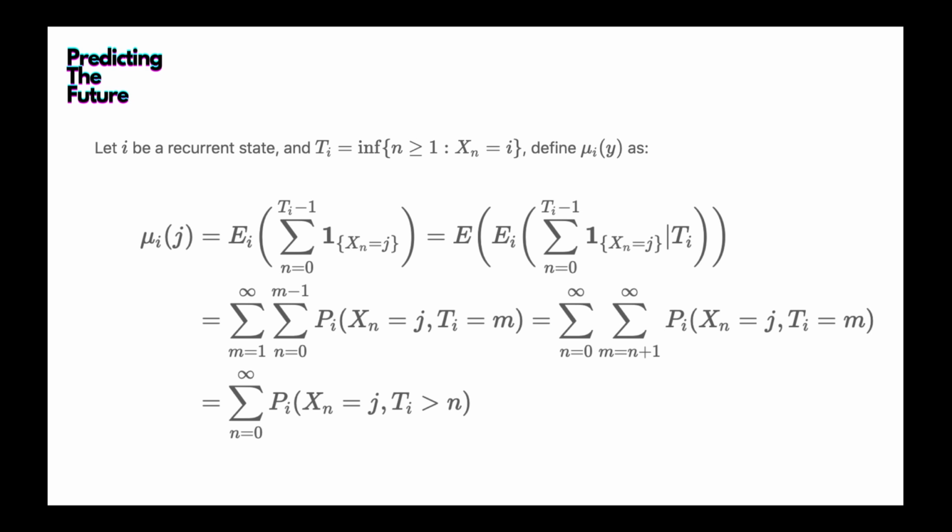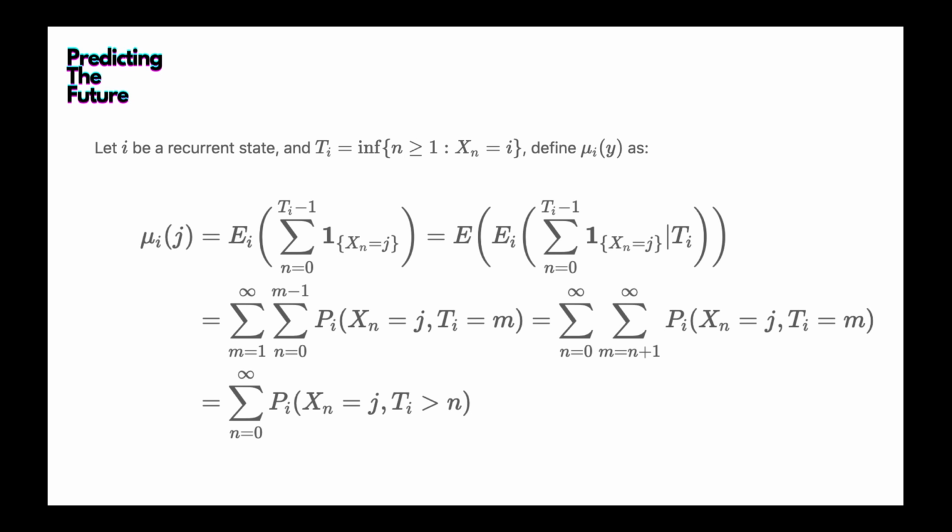And let's see if we can find a simplified expression for that. Let's condition on T_i. The conditional expectation of that expression is actually two summations: the sum over m from 1 to infinity, times the summation of n equal 0 to m minus 1, where m is actually T_i.